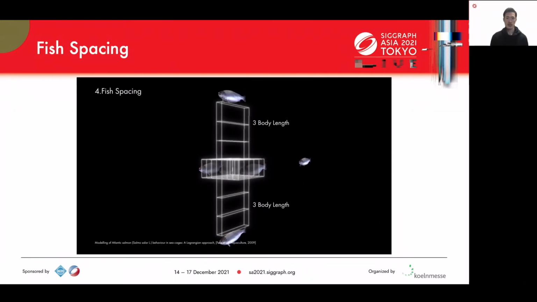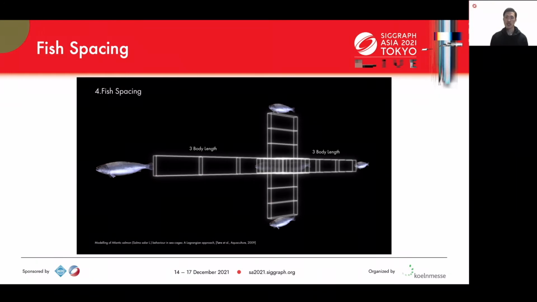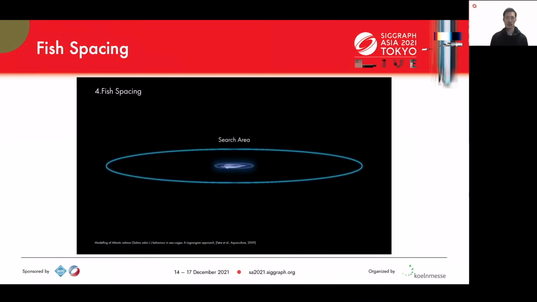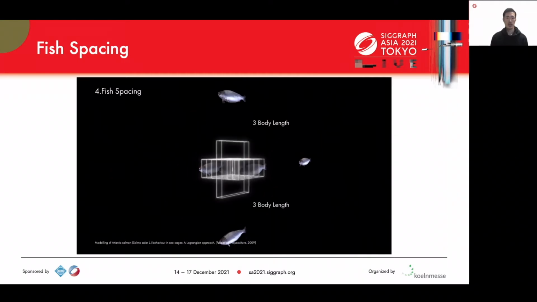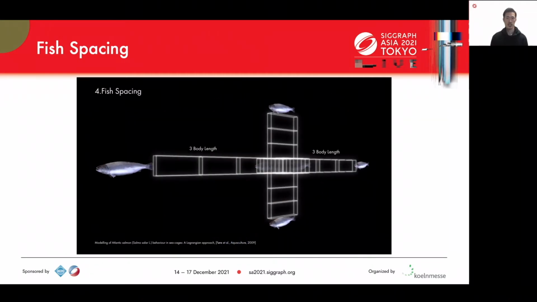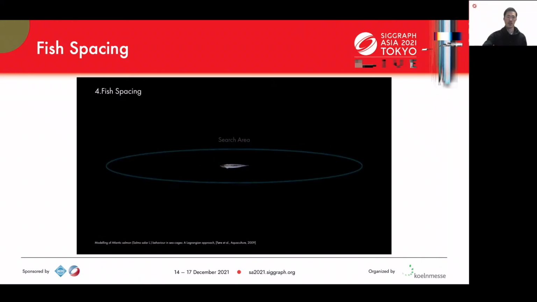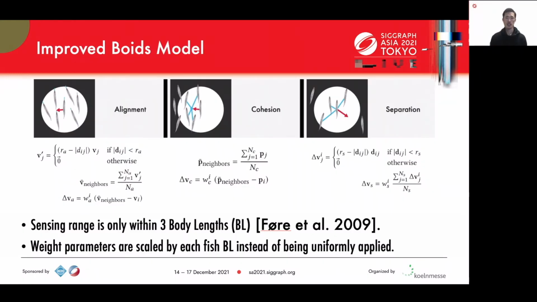Based on studies from the aquaculture literature, we set the sensing range of fish to 3 body lengths. Individual schooling behavior is affected by neighbors in this 3 body lengths radius. In order to represent the logic in our system, we improved the conventional Boids rules by making the sensing range and weight factors relative to the fish body lengths. We limited the sensing range for each fish to be within 3 body lengths based on Ford's paper.